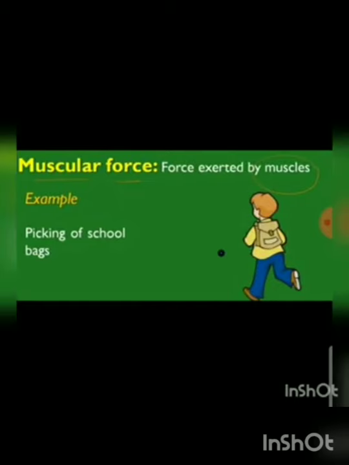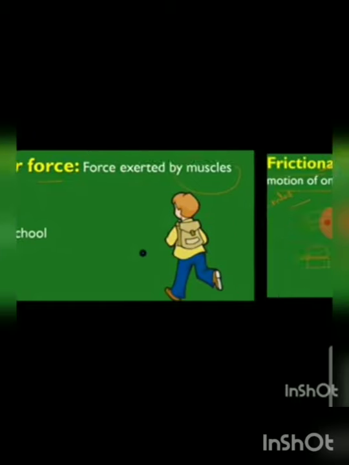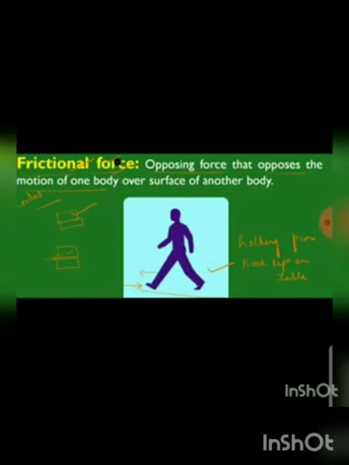Then the muscular force, which is force exerted by muscles. Example, picking up a school bag. You carry your school bag. That is known as muscular force. Then the frictional force, the force that opposes the motion of one body over the surface of another body. So the force which opposes the motion of one body over a surface, that is known as friction, while we walk.